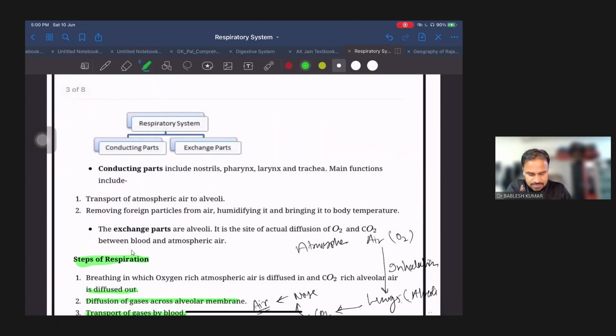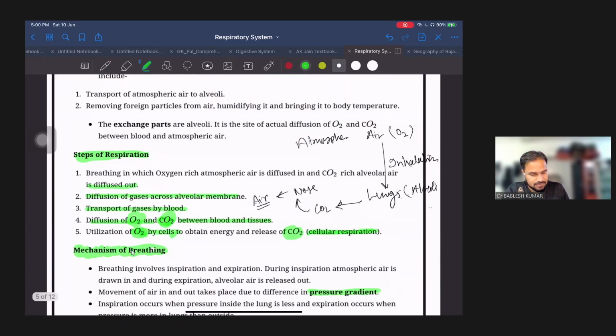So the respiratory part is divided into a conducting part and an exchange part. In the conducting part, we have nostril, pharynx, larynx, and trachea, where the conduction of air takes place, and the exchange part is where the gaseous exchange of oxygen and CO2 takes place.